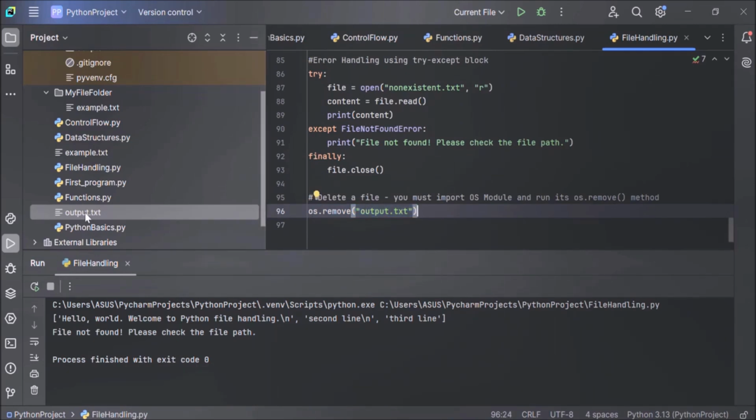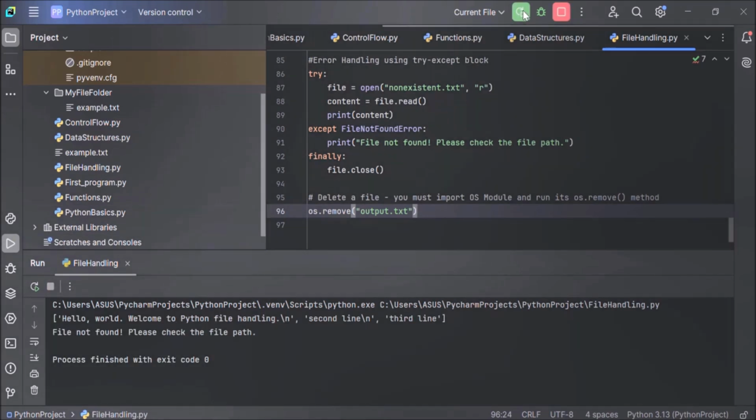Currently output.txt is present in our current working directory. You can see here. Now let's execute the code. Output.txt will be removed. You see, output.txt is removed from the project directory. So we can use the os.remove method to delete a file. Now you know how to work with files in Python: opening, reading, writing.